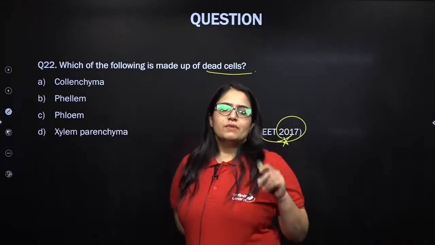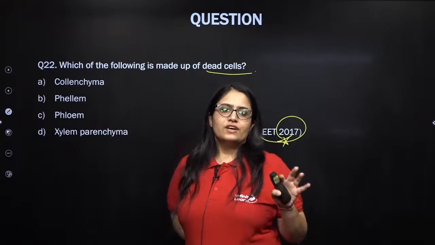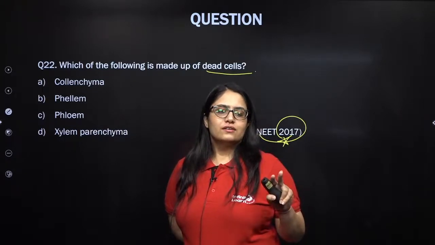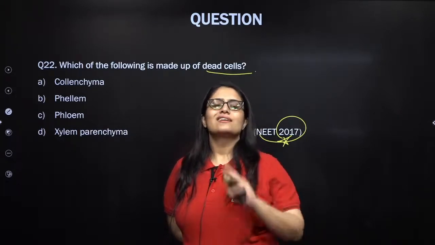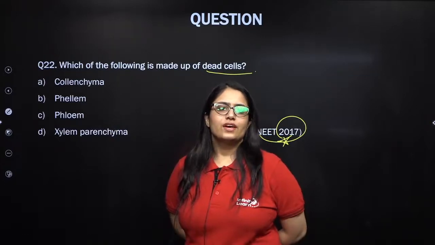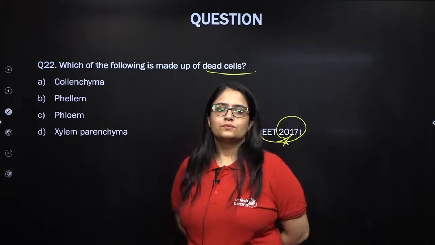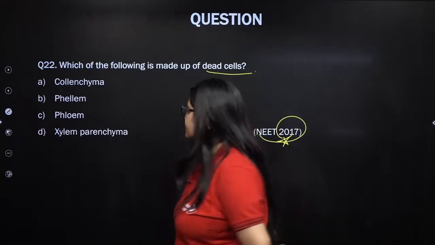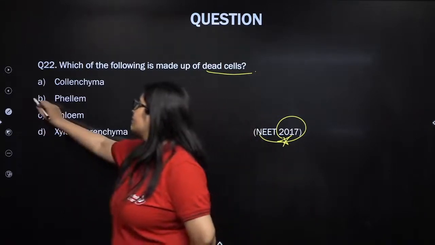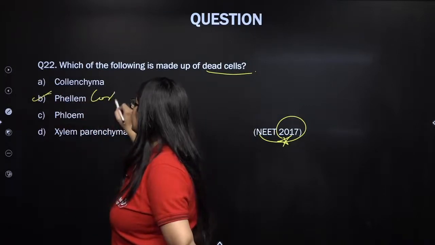So collenchyma, parenchyma, sclerenchyma. Out of that, collenchyma and parenchyma are living, sclerenchyma are dead. Is that okay, Aryaman? So that's absolutely correct. The answer is phellem or cork also you can say, right?